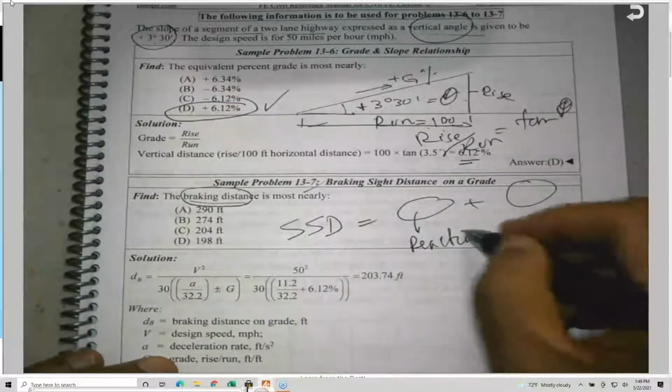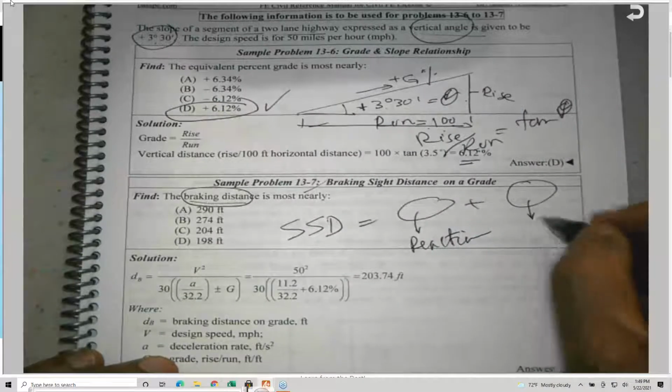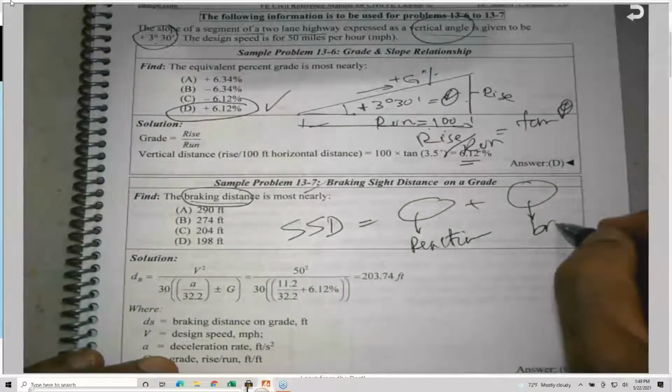The following problem is talking about the braking distance. Here, this is a braking distance only. We said that the stopping sight distance consists of two components. Be careful what he is asking. This is the distance traveled during the reaction time, and this is the distance traveled when I hit the brake.